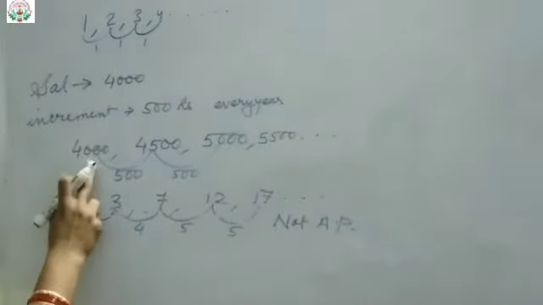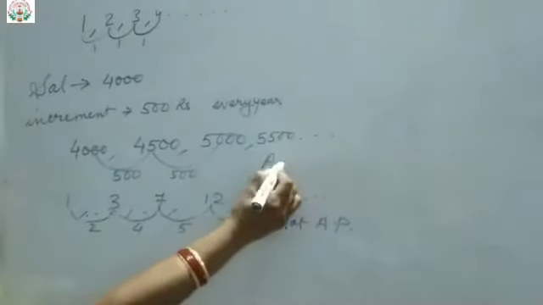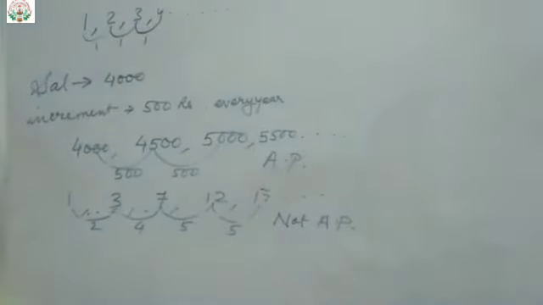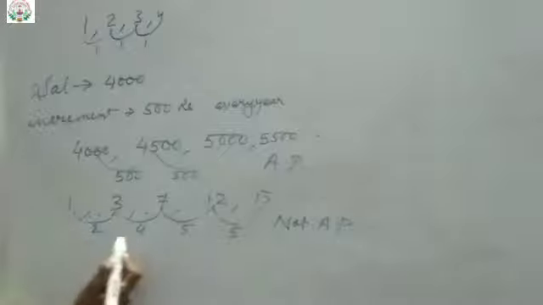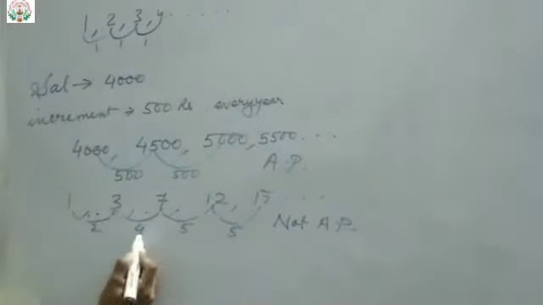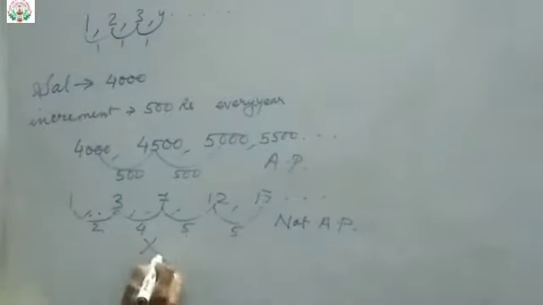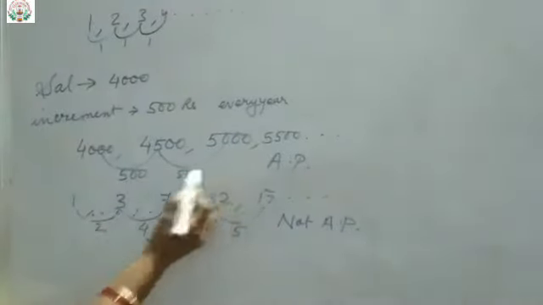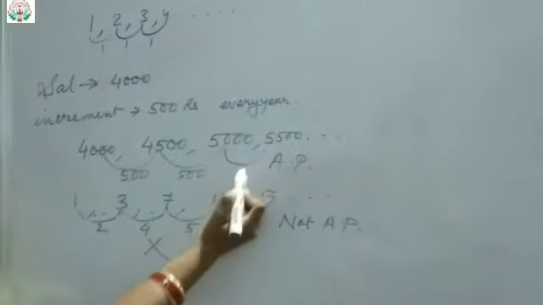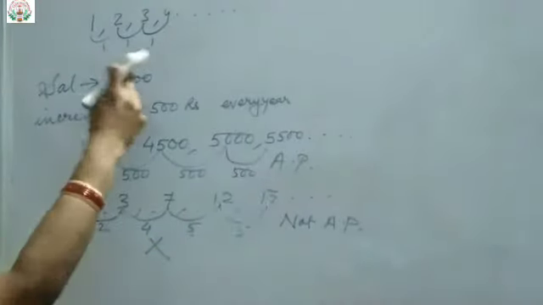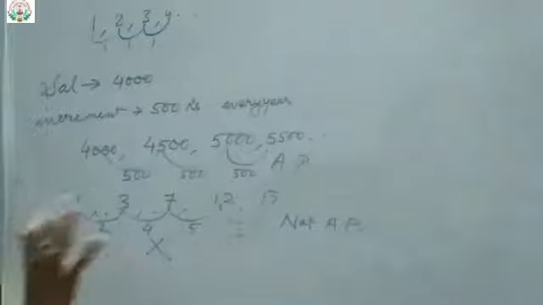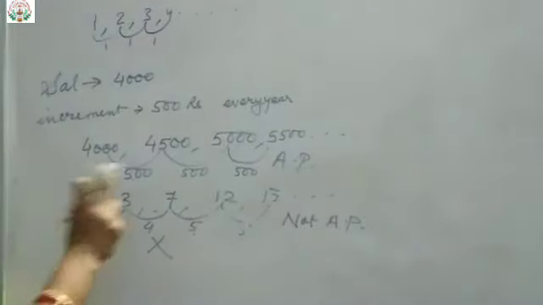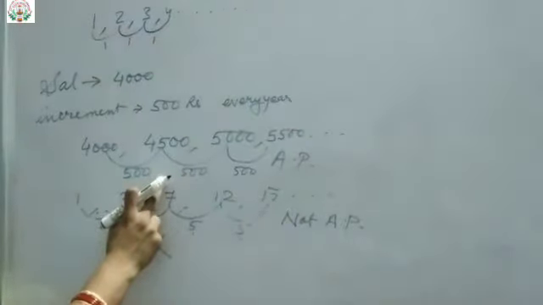Where you have a constant difference, this is called arithmetic progression. Clear now? Understood the difference between these two? When we do not have a constant difference, then it is not an arithmetic progression. When we have a constant difference, 500, 500, 500, or it can be 1, 1, 1, likewise any number of series you can write. When we have a constant difference, then that particular series is called your AP.